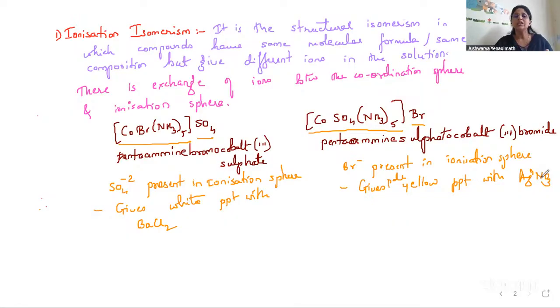That's the reason the first example gives a white precipitate with BaCl2, whereas in the second example, since there is Br- in the ionization sphere, treating it with AgNO3 gives a pale yellow precipitate. So this is ionization isomerism, the first isomerism in structural isomerism. Coming to the second one, that is linkage isomerism.